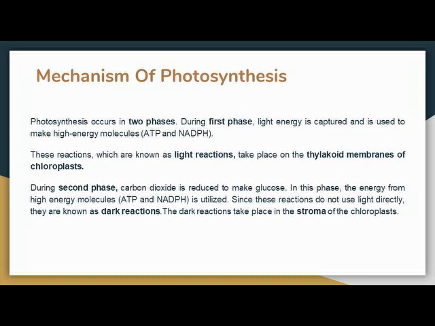In light reaction, ATP and NADPH are produced. ATP is adenosine triphosphate and NADPH is nicotinamide adenine dinucleotide phosphate. And in dark reaction, these two high energy molecules, ATP and NADPH, are utilized for the production of glucose. Basically, nicotinamide adenine dinucleotide is a coenzyme that takes electrons and hydrogen ions and is then reduced to NADH. One form of this coenzyme also carries phosphate, which is called NADP.